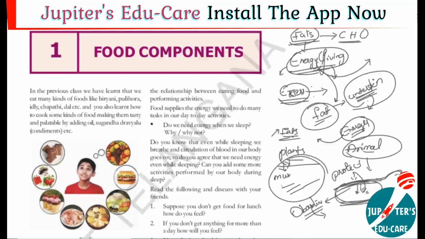Along with the skin, this fat also protects internal parts like bones and muscles from external shocks. So this is about fat and its functions.